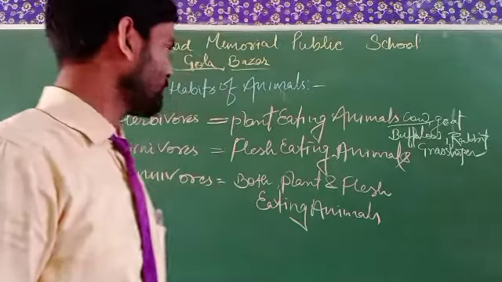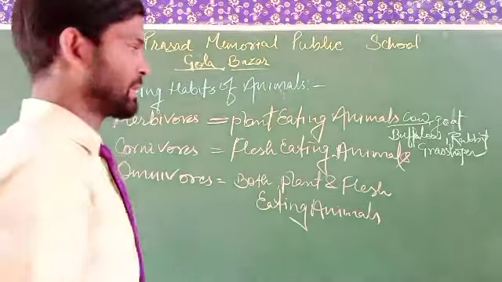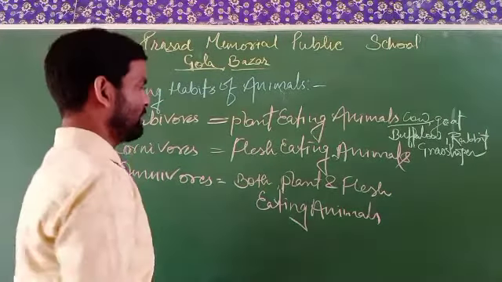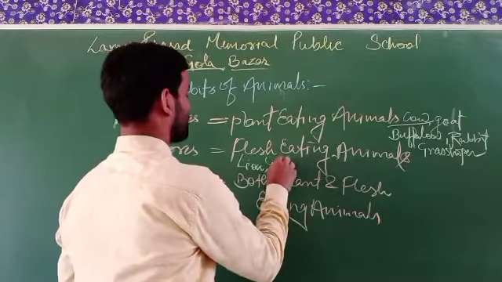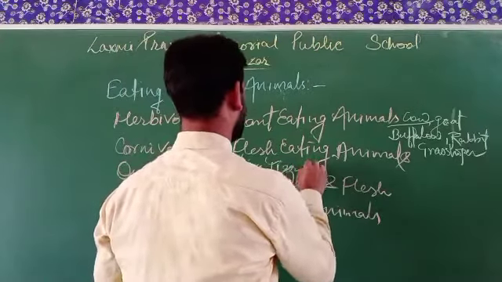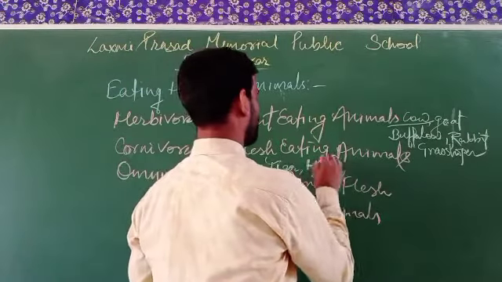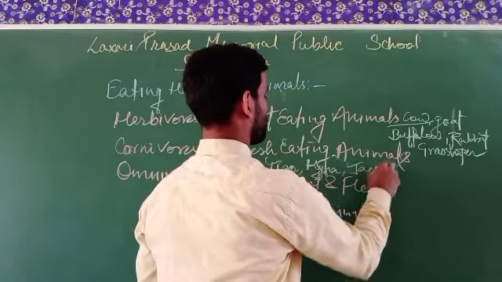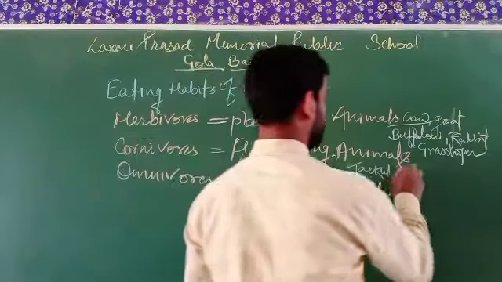Second is the flesh eating animals. These are the animals that can eat only the flesh of other animals. What are these? Lion, tiger, hyena, jackal, leopard.